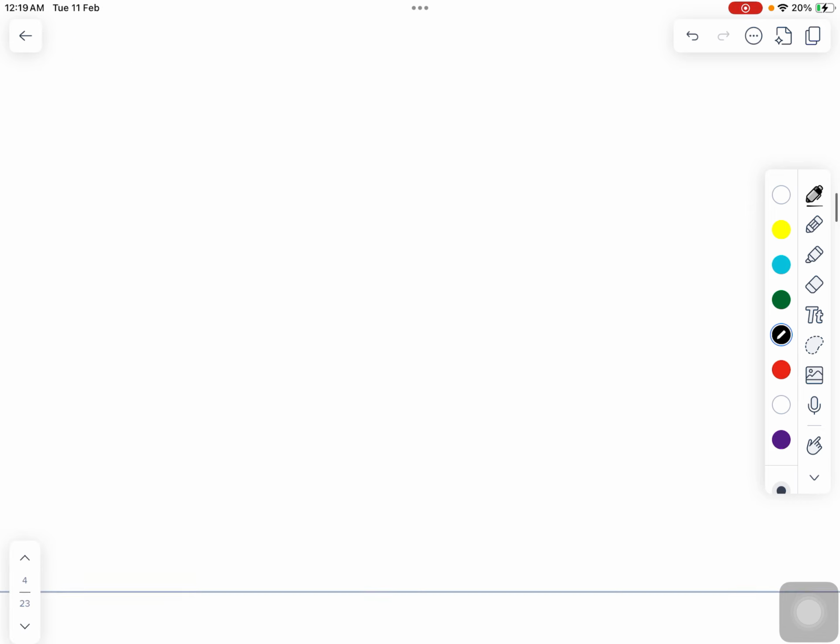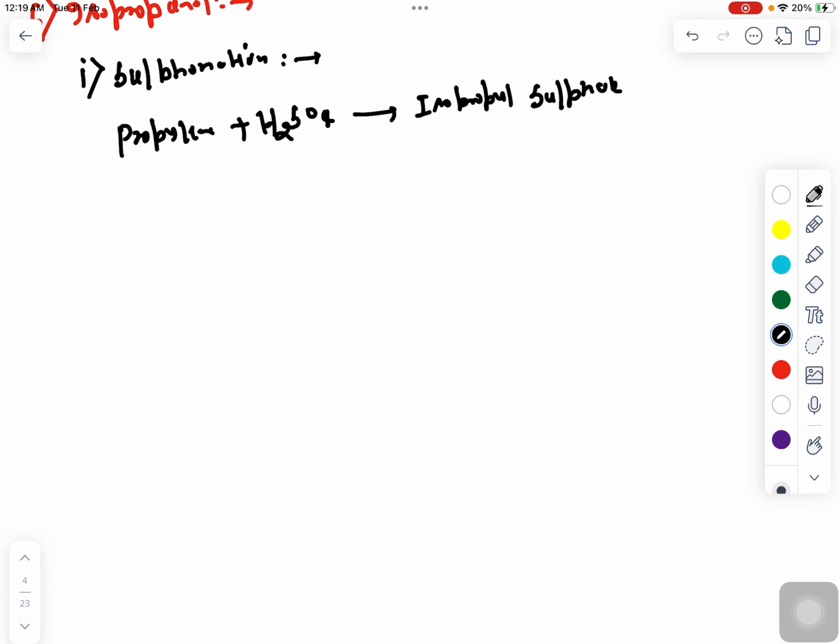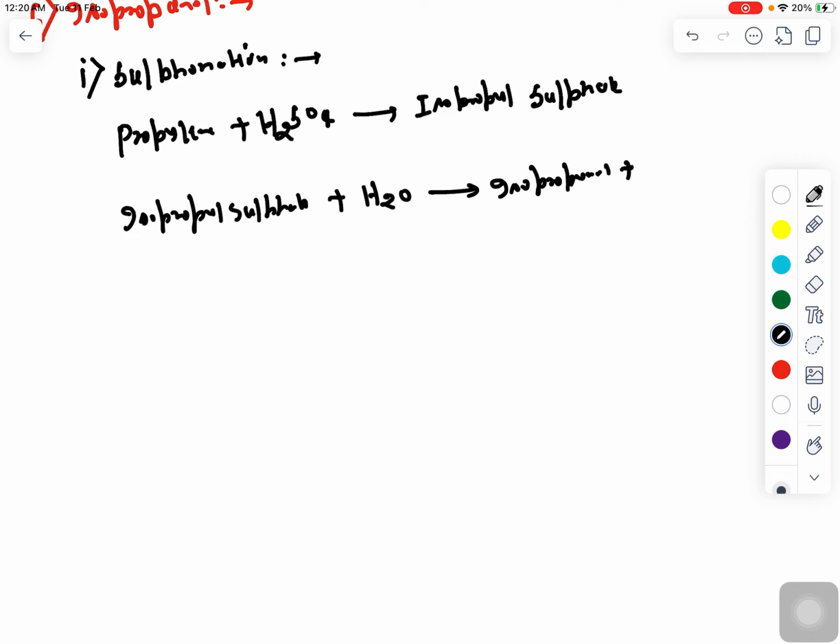Okay. Now, after that, what will happen? After sulfonation, there is a hydration step where isopropyl sulfate reacts with the water molecule, and it will get converted into your isopropanol, plus again H2SO4 will get liberated, and in the next step H2SO4 will be used again in the first step.